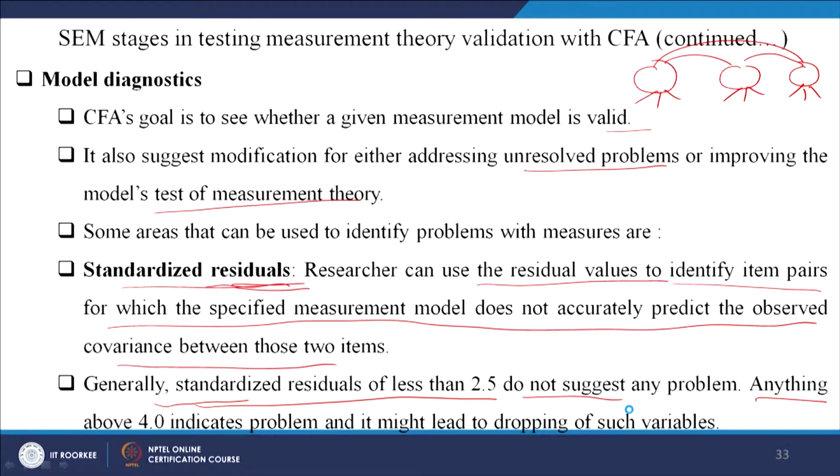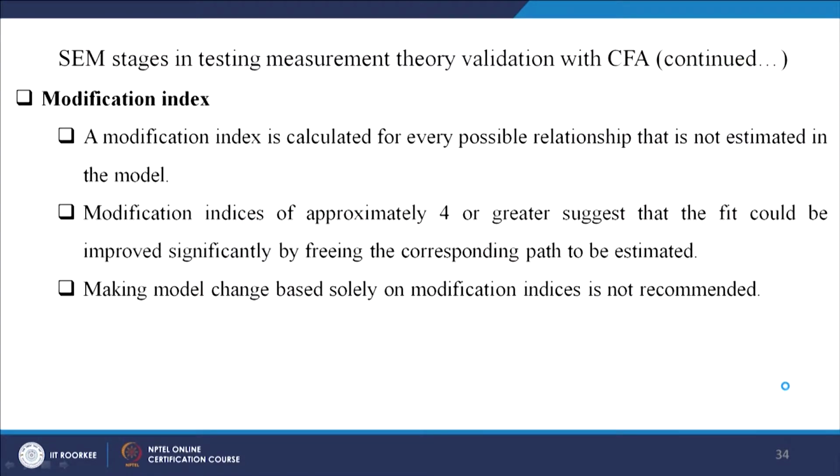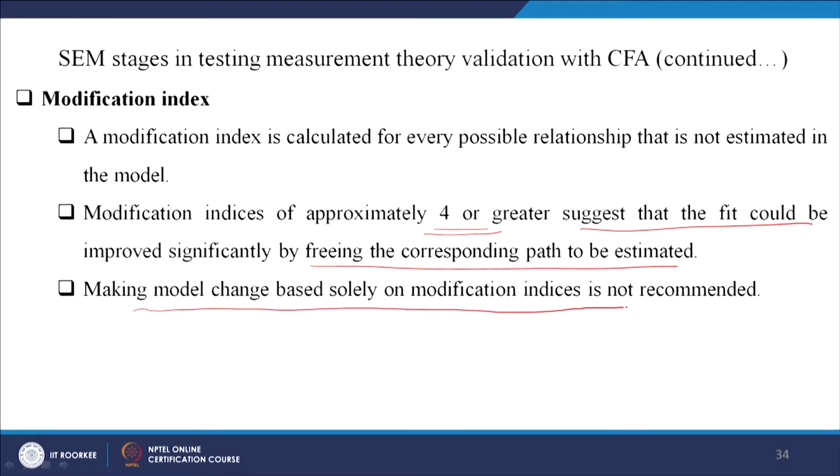Okay. So, as I had said, this helps you to identify which items or indicators to delete. Similarly, the modification index which I just showed you is calculated for every possible relationship that is not estimated in the model. A modification index of approximately 4 or greater suggests that the fit could be improved significantly by freeing the corresponding path to be estimated, right. So, making model changes solely on modification indices is not recommended.